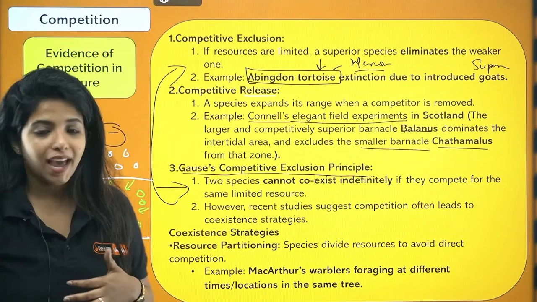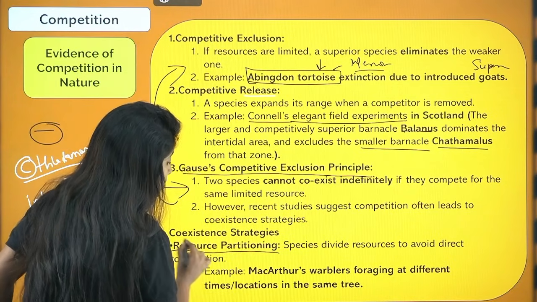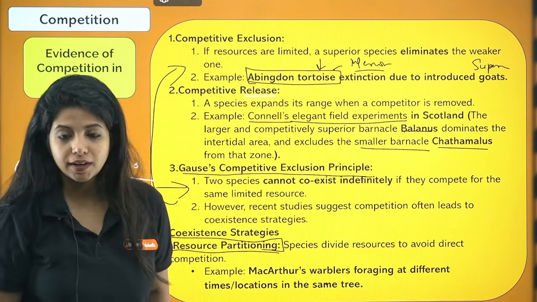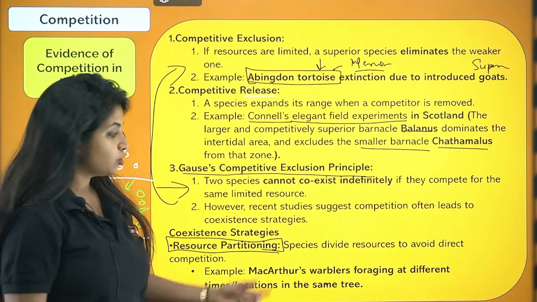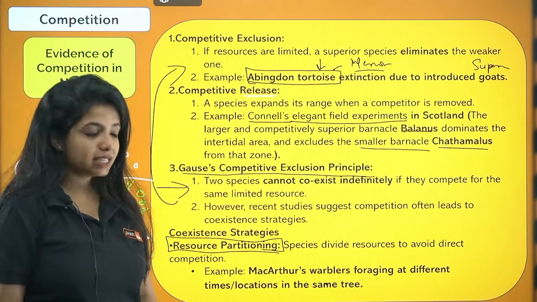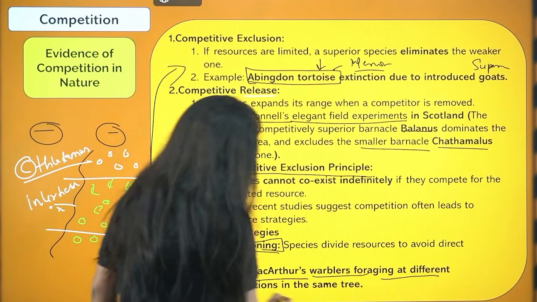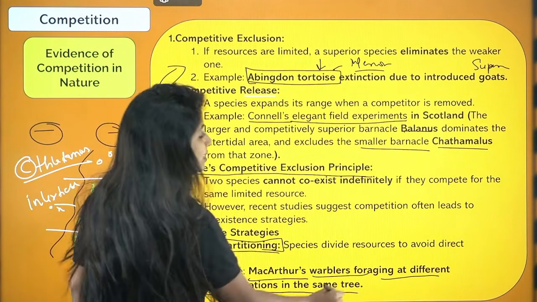This is the opposite. One type of that strategy is known as resource partitioning. Species divide resources to avoid direct competition. Example, MacArthur's warblers foraging at different times and locations in the same tree.